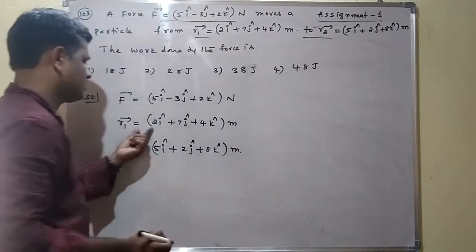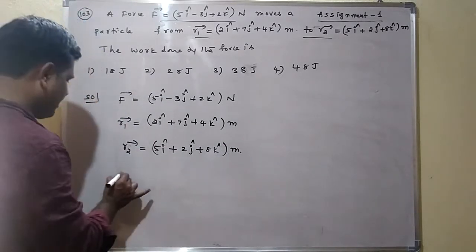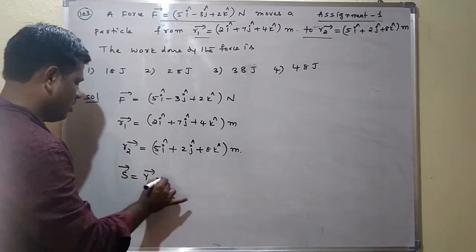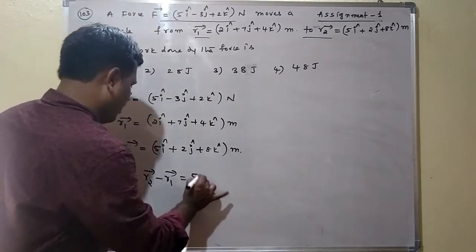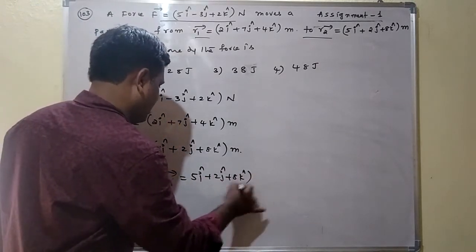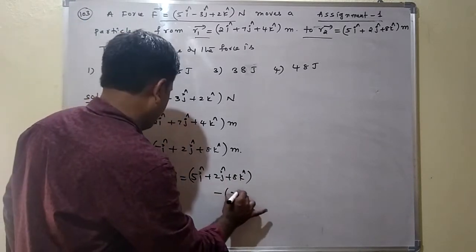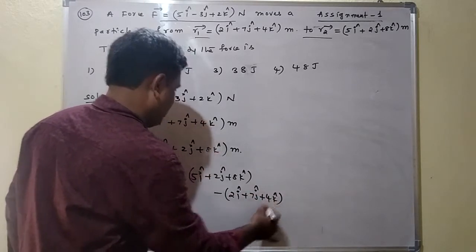From these we find the displacement. Displacement vector S bar is equal to R2 bar minus R1 bar, that is 5 i cap plus 2 j cap plus 8 k cap minus (2 i cap plus 7 j cap plus 4 k cap).